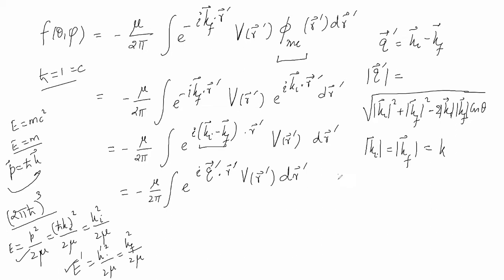Therefore q prime will be equal to the square root of k square plus k square minus 2k square cosine theta. That means 2k square minus 2k square cosine theta. When you take 2k square common, you have 1 minus cosine theta, and 1 minus cosine theta is 2 sine square theta by 2. Therefore this will be equal to 2k sine theta by 2.